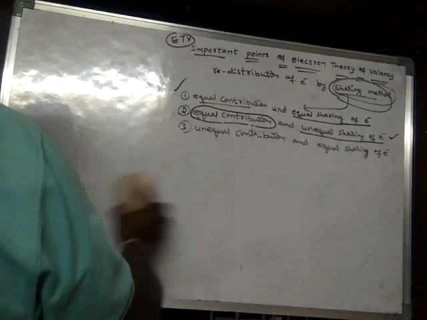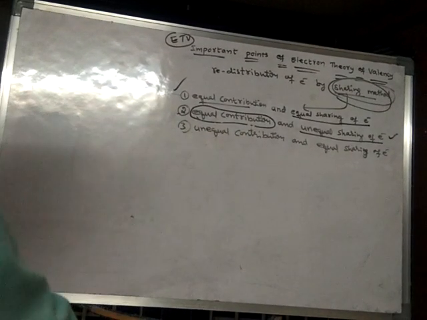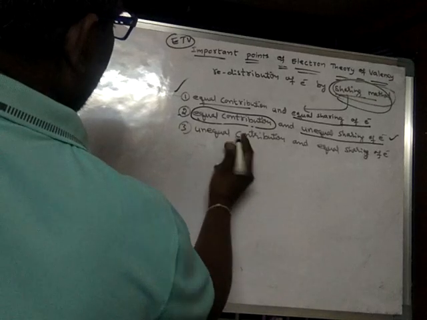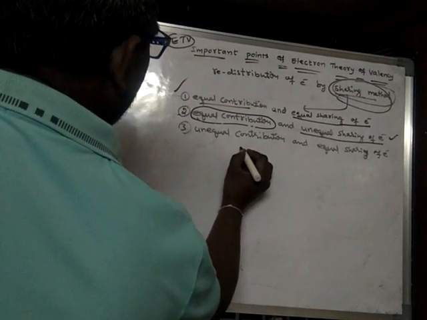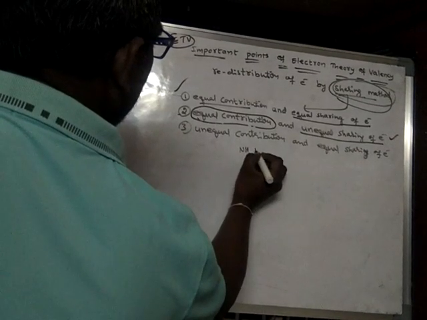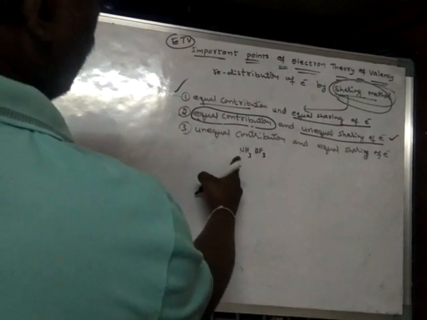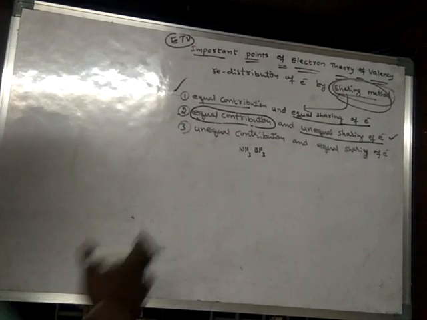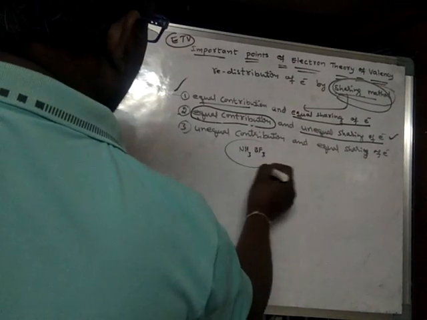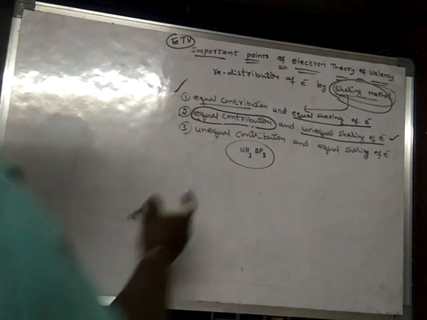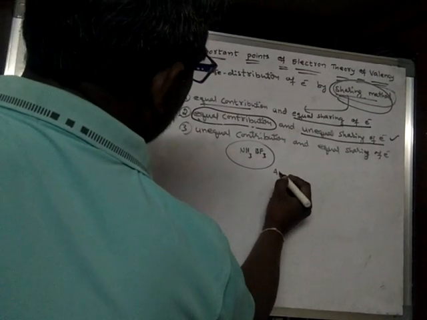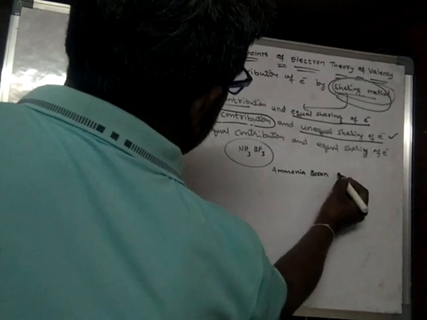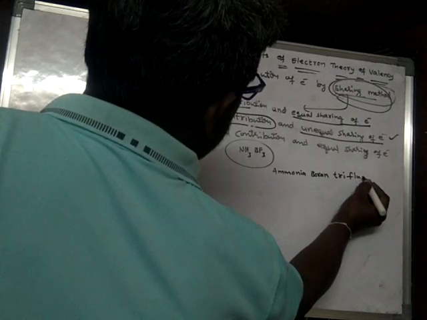First we will finish this third point also: unequal contribution and equal sharing of electrons. For example, take molecules like ammonia and boron trifluoride. These two molecules will combine to form a complex molecule known as ammonia boron trifluoride.